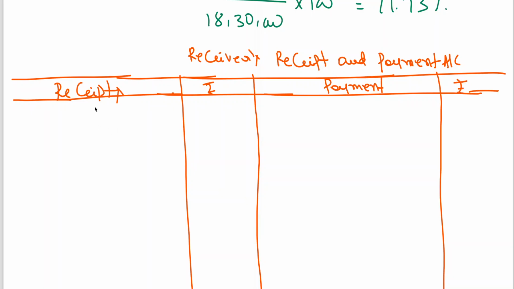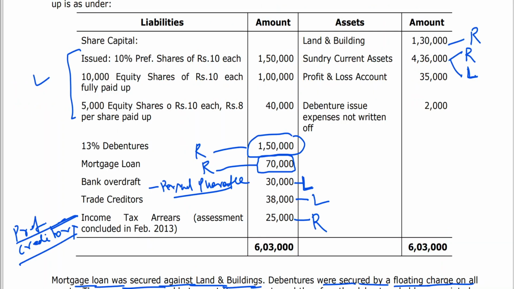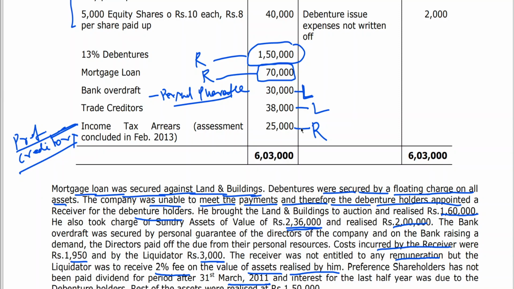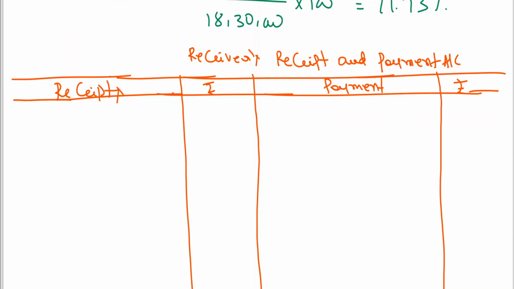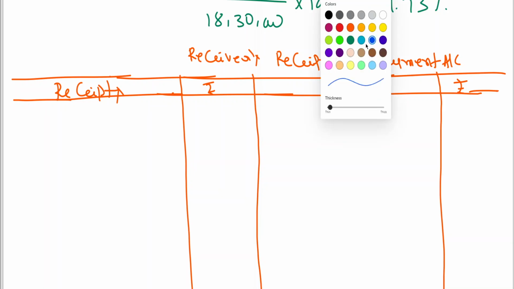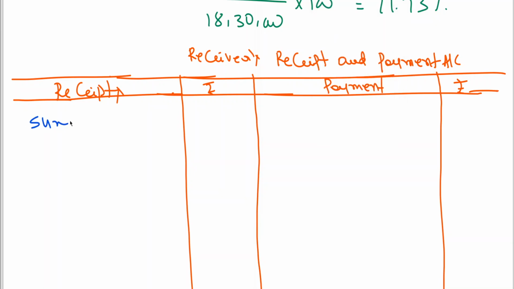Okay. Come back to this now. As I told you, first, what is the amount that has been realized? He brought the land and buildings to auction and realized 1,60,000. Sundry assets have been realized for 2 lakhs. So let me start with this. Sundry assets realized.